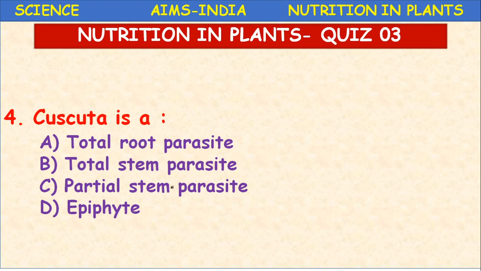So they possess special adaptations. What we are studying comes under adaptations in plants also. A parasite possesses root-like structures called haustoria, whereas the epiphyte possesses special roots called clinging roots. Roots of parasite, haustoria; roots of epiphyte, clinging roots. So here Cuscuta is a stem parasite, as we all know, but in options B and C you have to select which is the correct one: total stem parasite or partial stem parasite.